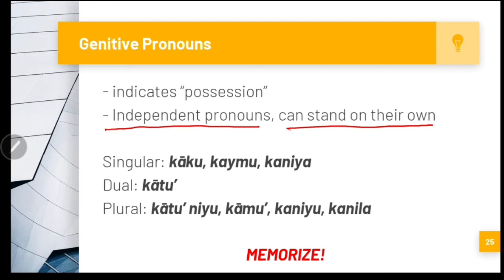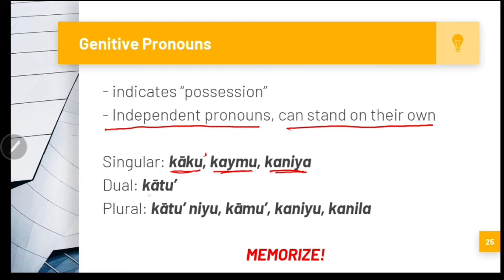You can just mention it, and they can mean something. So we have 4 genitive pronouns. First, the singular forms. We have kāku. Listen how I'm going to pronounce the words. Kāku. There's an apostrophe here. Kaymu, kaniya. Kāku, kaymu, kaniya.